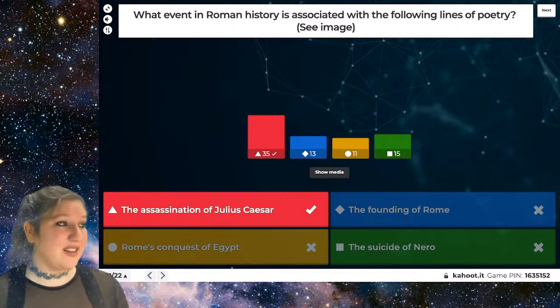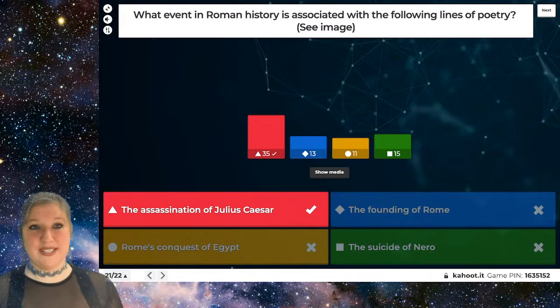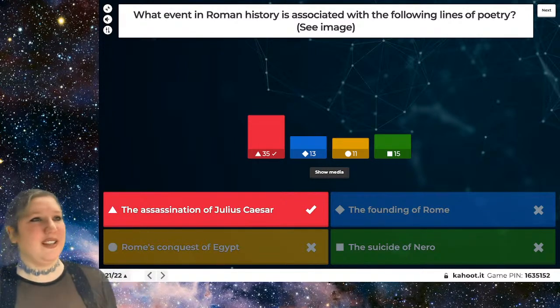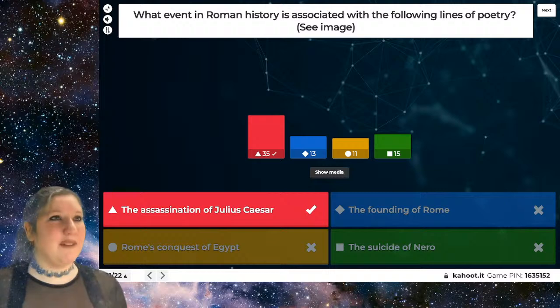And it is, in fact, the assassination of Julius Caesar. Actually, it's a little bit ironic, but during a festival that was celebrating Julius Caesar's life, a comet appeared in the sky, and then he was assassinated shortly after. So they took it to be a bad omen, and actually it eventually led to him being called a living god and stuff like that.